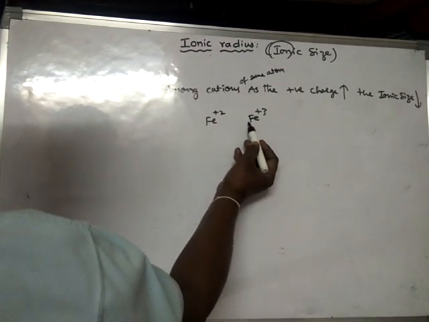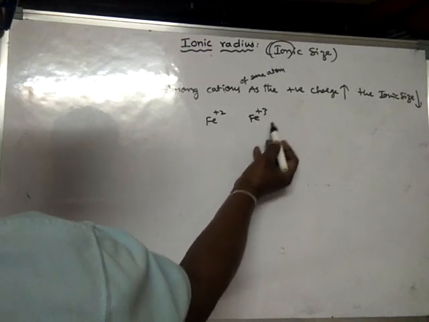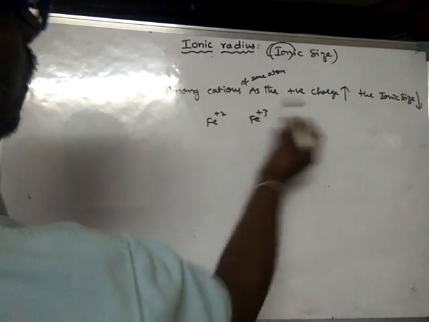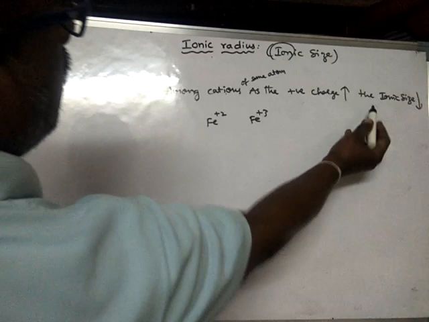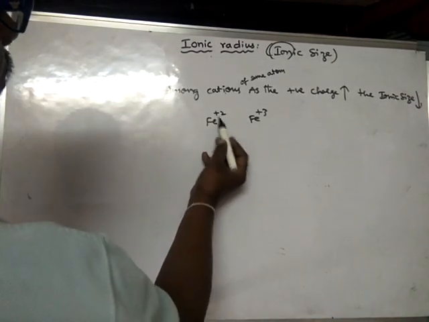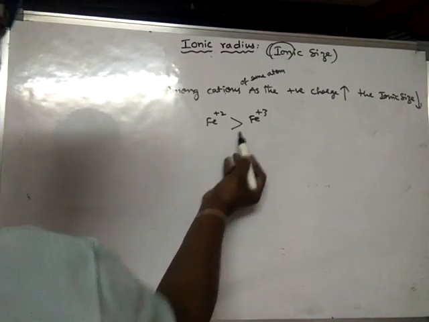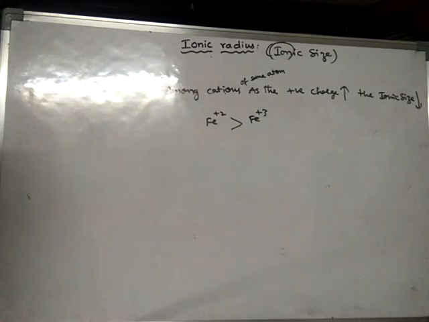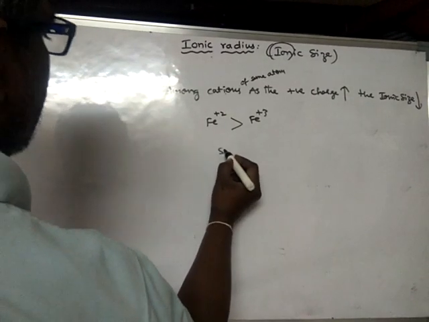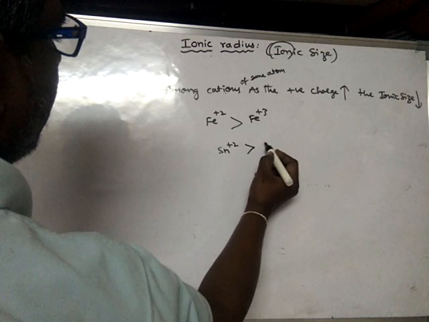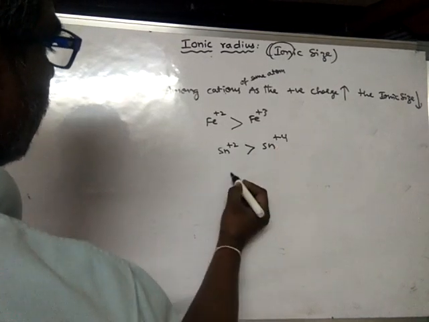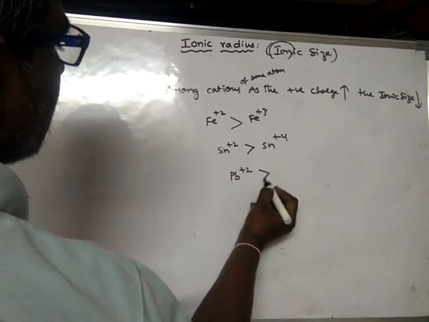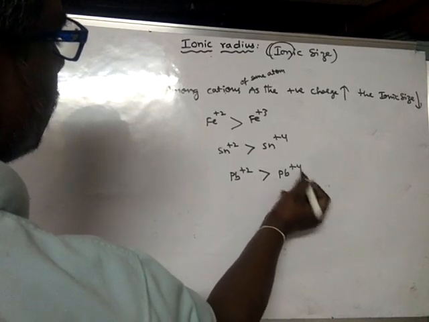So the positive charge is more there, therefore its size will be less. That means Fe plus 2 will have more size. In the same way, Sn plus 2 will have more size than Sn plus 4. Pb plus 2 will have more size than Pb plus 4, etc.